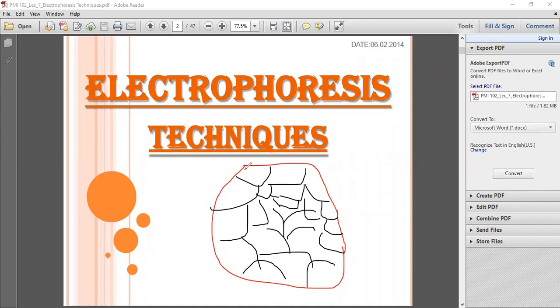The answer is here. It depends on the gel pore size. One thing I want to tell you: while I am drawing, you can see different sizes of pores here. But when you actually consider the gel, these gel pores are exactly similar, or almost similar. Keep in mind, all the pores are almost similar.